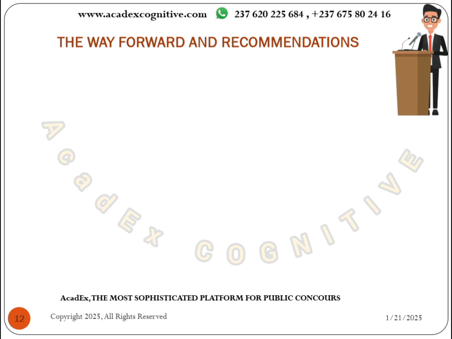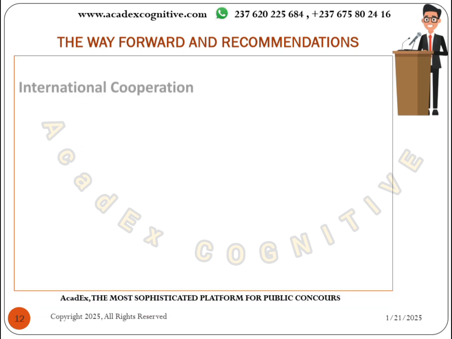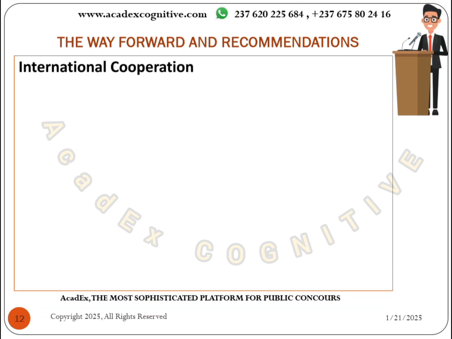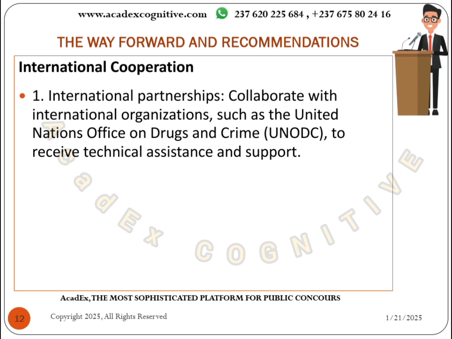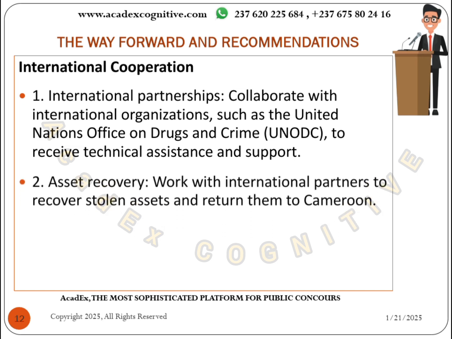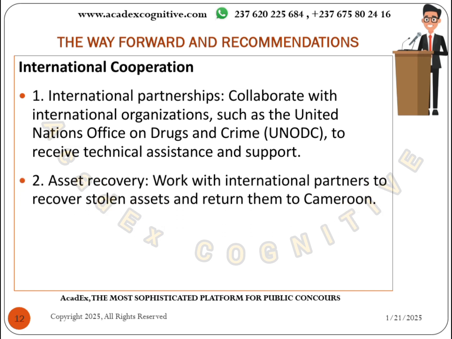Still on recommendations: international cooperation. The government needs to partner with international organizations, which we call international partnerships, such as the United Nations Office on Drugs and Crime, to receive technical assistance and support as far as corruption and other aspects are concerned.